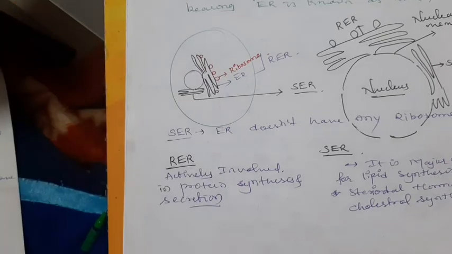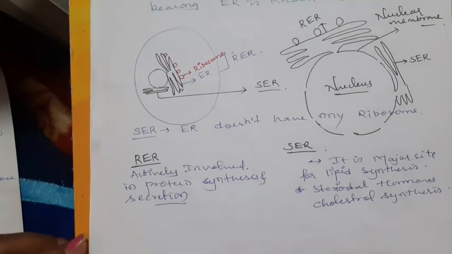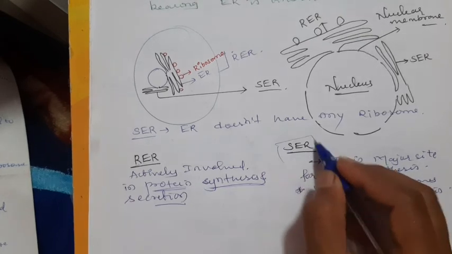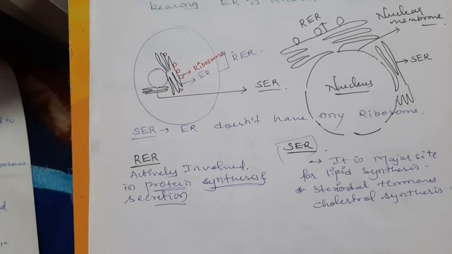Just understand one thing. Ribosome is mainly necessary for protein synthesis. Rough endoplasmic reticulum has ribosomes, that's why it helps in protein synthesis. Ribosomes are involved in protein synthesis. Smooth endoplasmic reticulum doesn't have any ribosome.